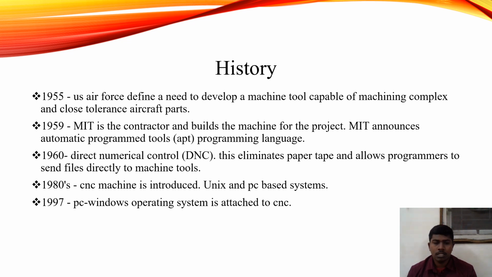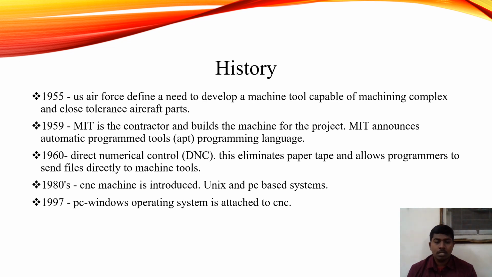History of CNC. In 1955, the Air Force defined a need to develop a machine tool capable of machining complex and close tolerance air parts. In 1959, MIT, as a contractor, built the machine for the project. MIT announced the Automatically Programmed Tools